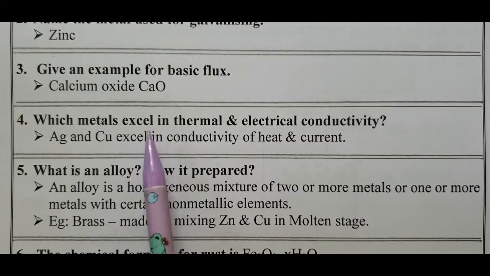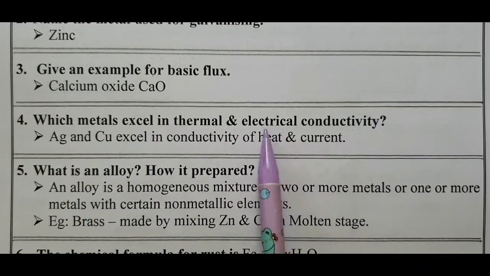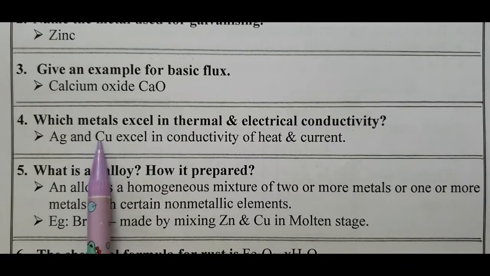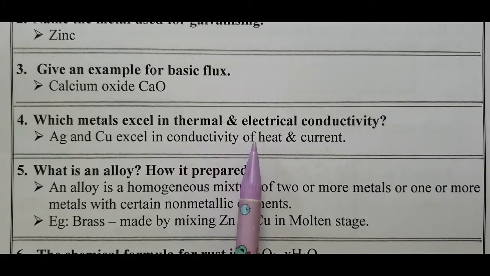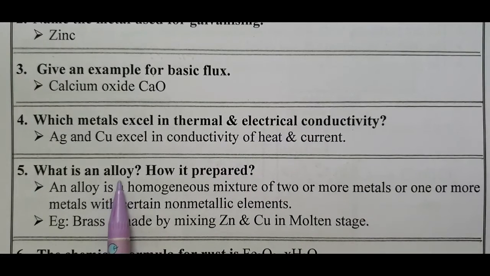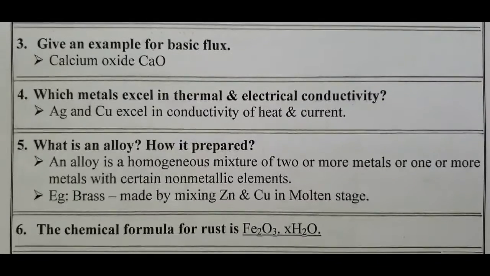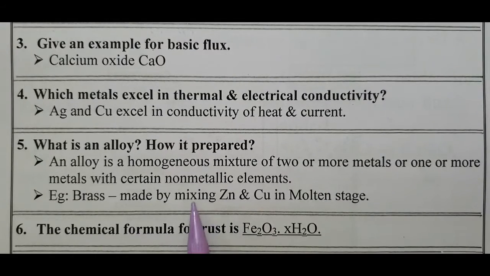Which metals excel in thermal and electrical conductivity? Silver and copper excel in conductivity of heat and current. What is an alloy and how is it prepared? An alloy is a homogeneous mixture of two or more metals or one or more metals with certain non-metallic elements. Example, brass, made by mixing zinc and copper in the molten stage.